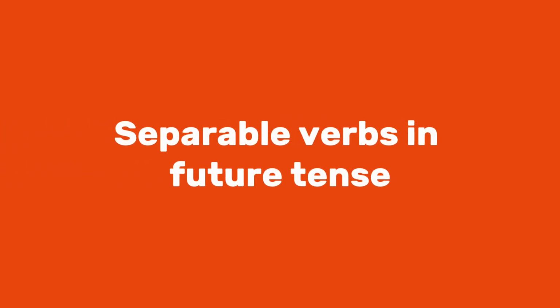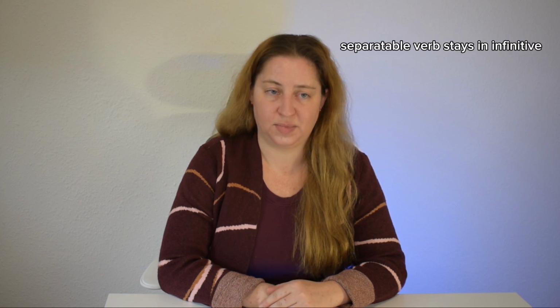Next, let's talk about the future tense, Futur 1. In the future tense, formed with the auxiliary verb werden and the infinitive of the main verb, the separable verb remains intact and the prefix is not separated. So if we look at a sentence, ich werde morgen früh aufstehen. I will get up early tomorrow. Sie wird das Fenster zumachen. She will close the window. In these examples, werden is conjugated and the separable verb stays together in its infinitive form at the end of the sentence.